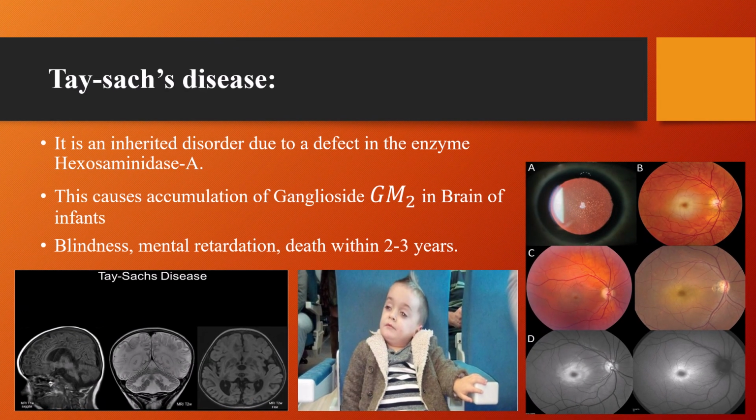3. Tay-Sachs disease. Tay-Sachs disease occurs due to a defect in the enzyme galactosidase. The accumulated lipid is ceramide trihexoside. It mainly affects the nervous system. Clinical features include progressive mental retardation, loss of motor skills, blindness, and early death. This disease primarily affects infants and children.